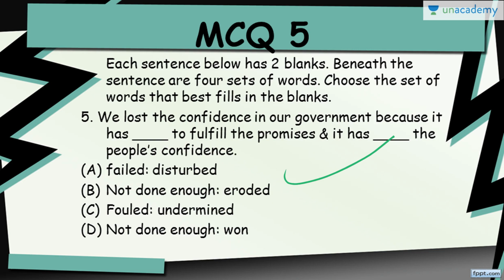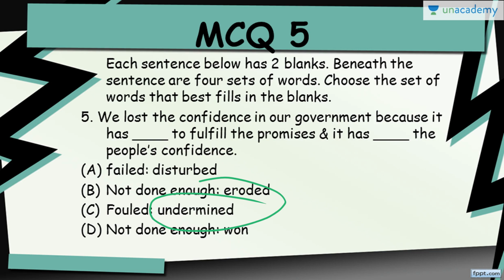So this might do. Now we look at the other 2 also because they might be better suited for this question. Suppose we do not know the answer prior to this, so we'll go for the other 2 also. So C option. We lost the confidence in our government because it has failed to fulfill the promises and it has undermined the people's confidence. Now, undermined means underestimating something, or not keeping something up to the mark.